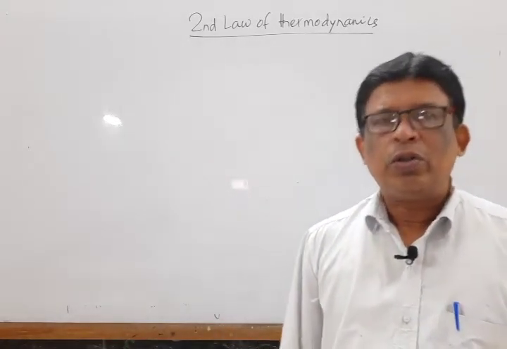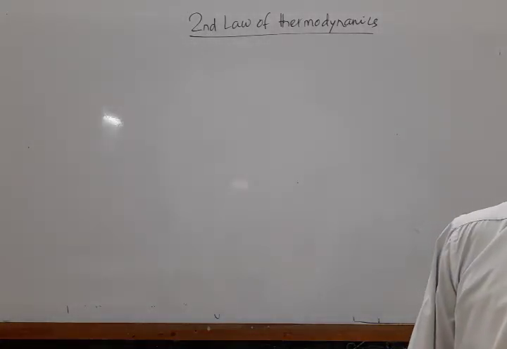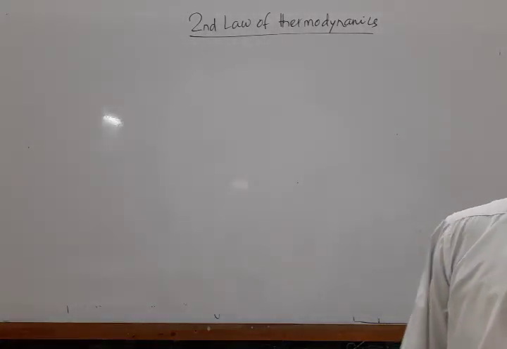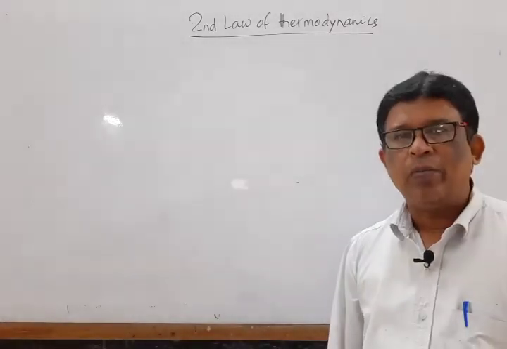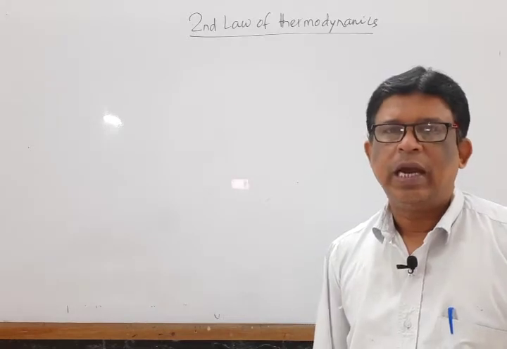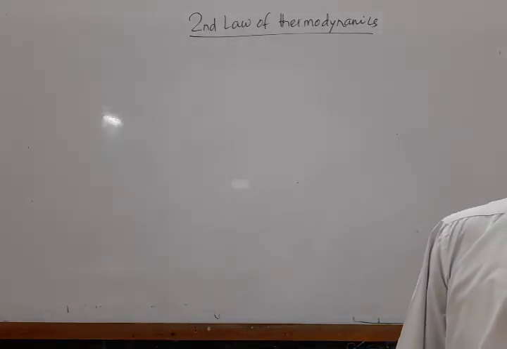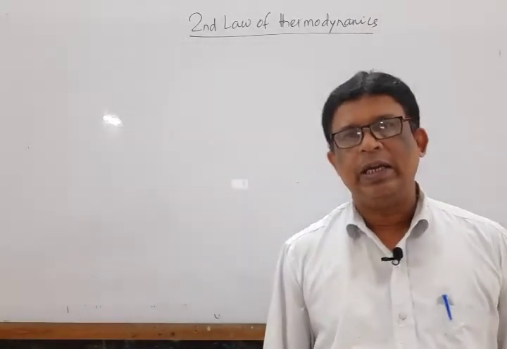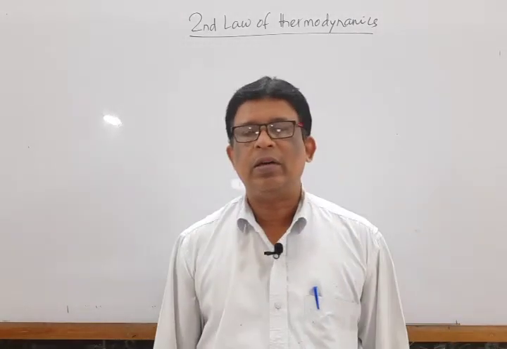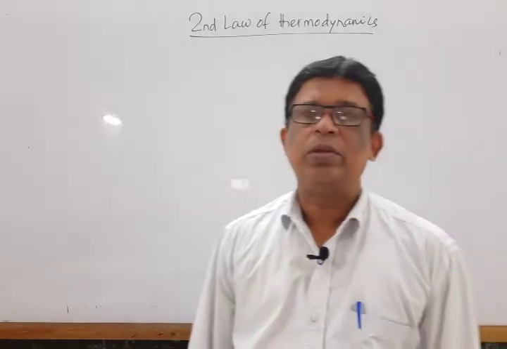Next, the fourth definition is that all spontaneous processes are accompanied by a net increase in entropy. And the last form is that the entropy of the universe is continuously increasing. These are the 5 different ways of expressing the second law of thermodynamics.